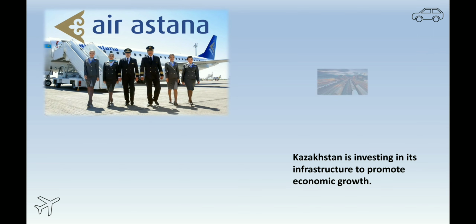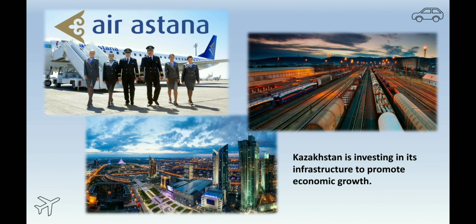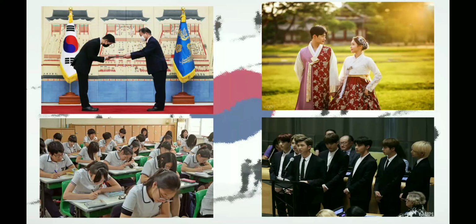Kazakhstan is innovating in its infrastructure to promote economic growth. It has developed modern transportation networks, including railroads and roads connecting different regions of the country, and improved its telecommunication infrastructure.